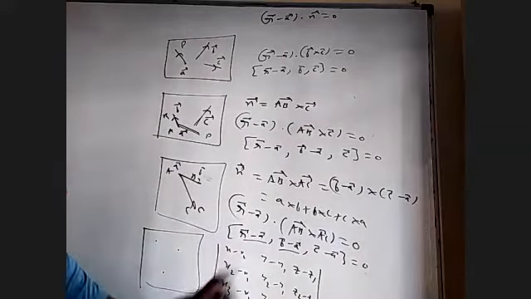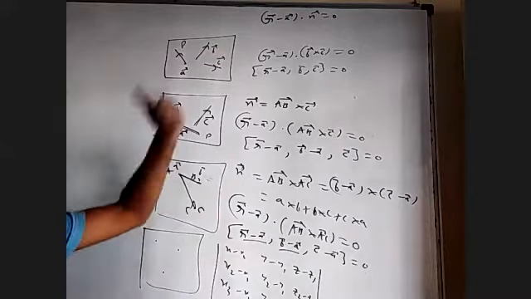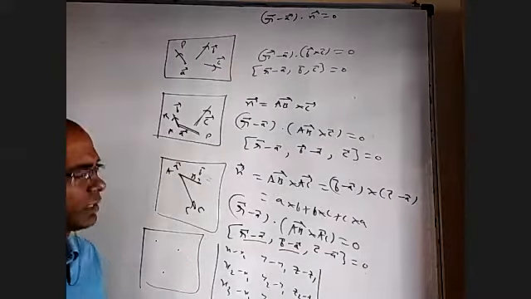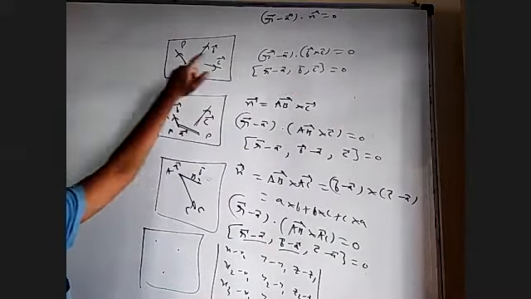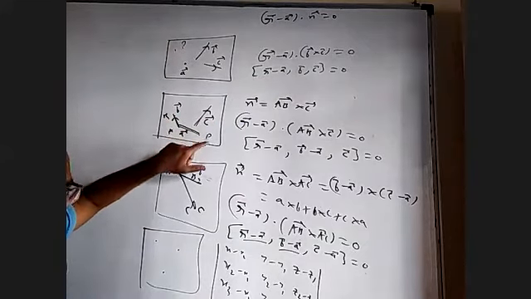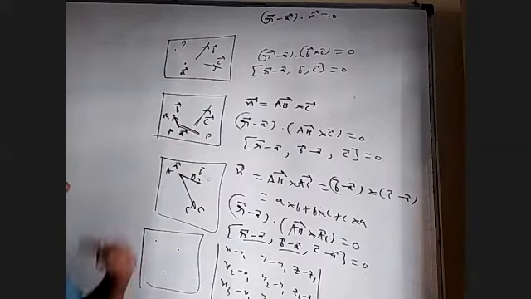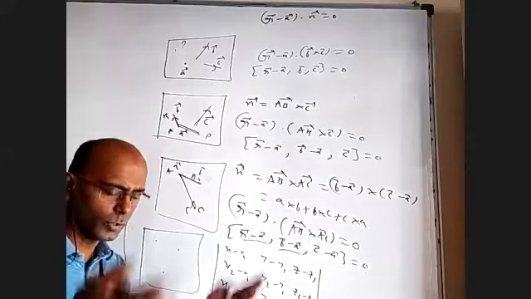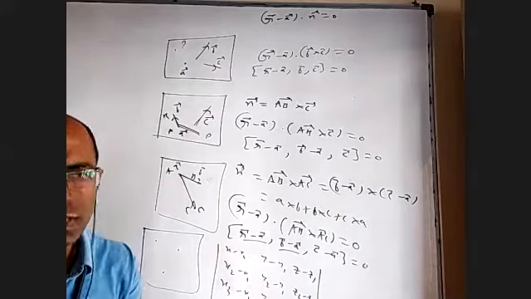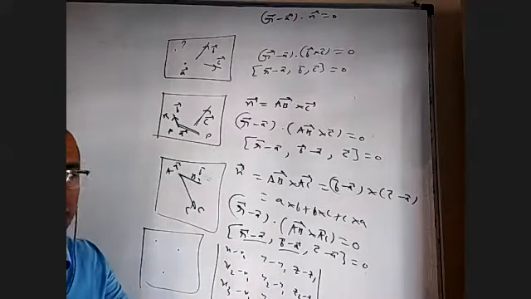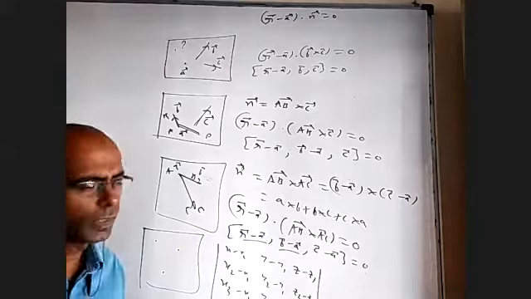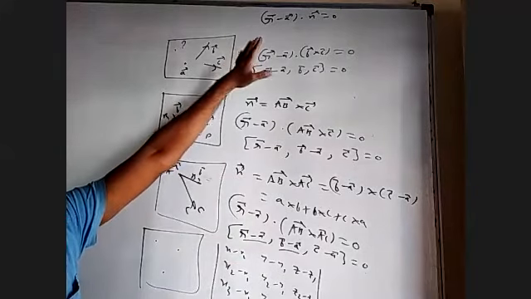Of course, there is a slight variation, but otherwise, all three are coming from one formula. So whenever you want the equation of a plane, it will come into one of these four categories. That is, either you will know one point and normal, or you know one point and two parallel vectors, or you will know 2 points and one parallel vector, or you will know 3 points. One more case is there where it is a family of planes. If you know two planes, any other plane containing the common line of those two will be first plane plus lambda into second plane. That's all. So whenever you want the equation of a plane, it should come into one of these five categories. This one, these three, plus that family of planes. But all these three are included in that. You have to just see how to find the normal and do it.